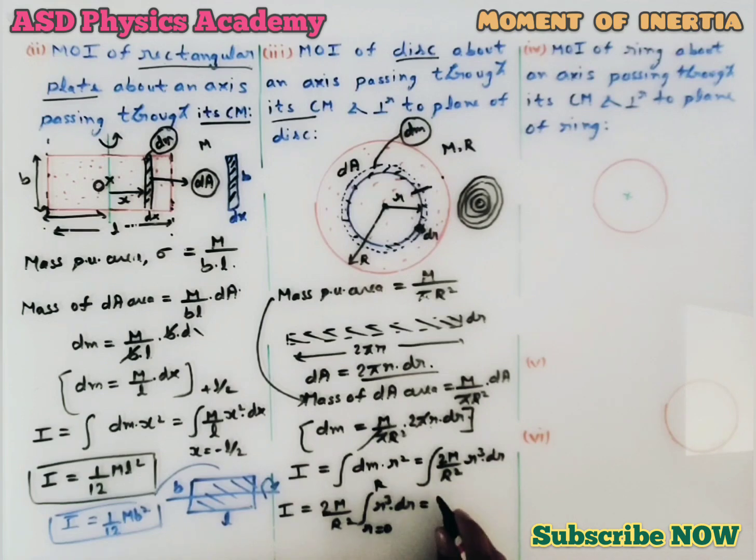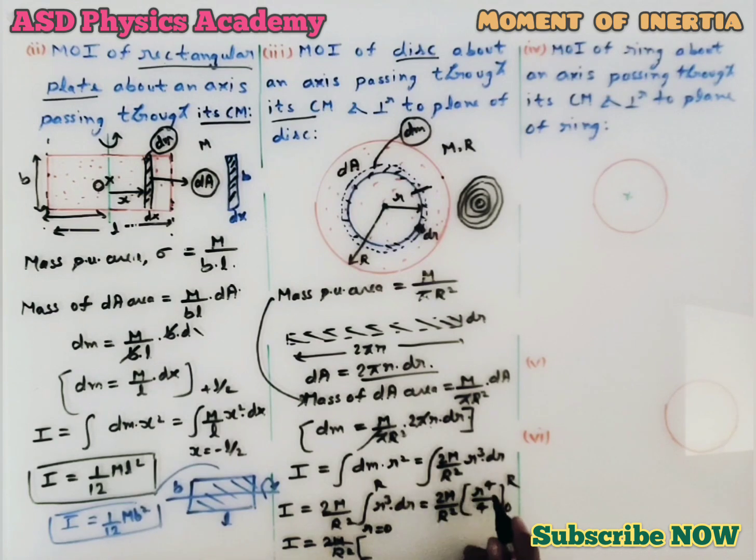That means this is going to be 2m by R square integration of r cube dr, which is r to the power 4 by 4, limit 0 to R. Now after this we can write the moment of inertia: I equal to 2m by R square, and here first we put the upper limit, that means R to the power 4 minus 0 to the power 4, that means 0, and this 4 is constant, that will come outside.